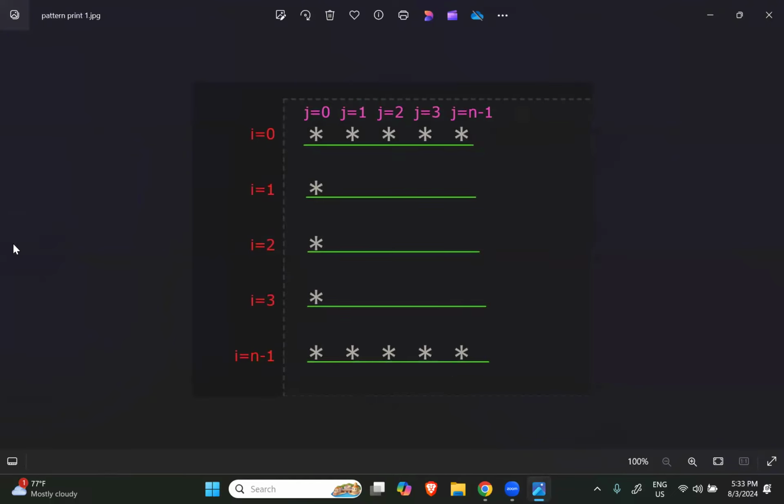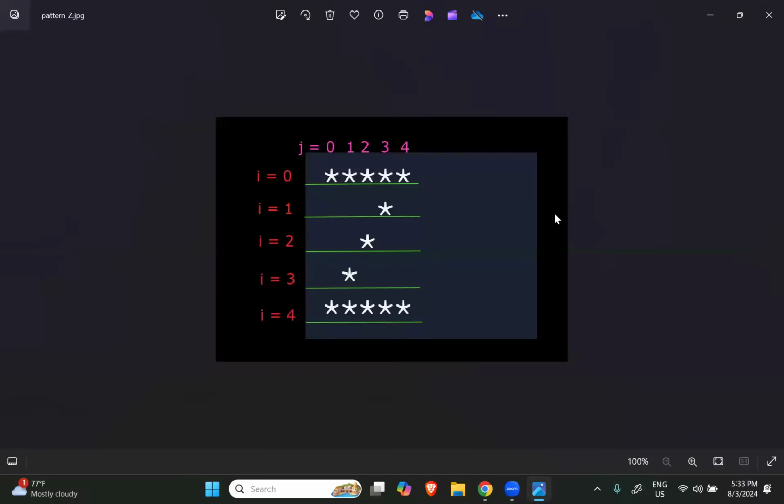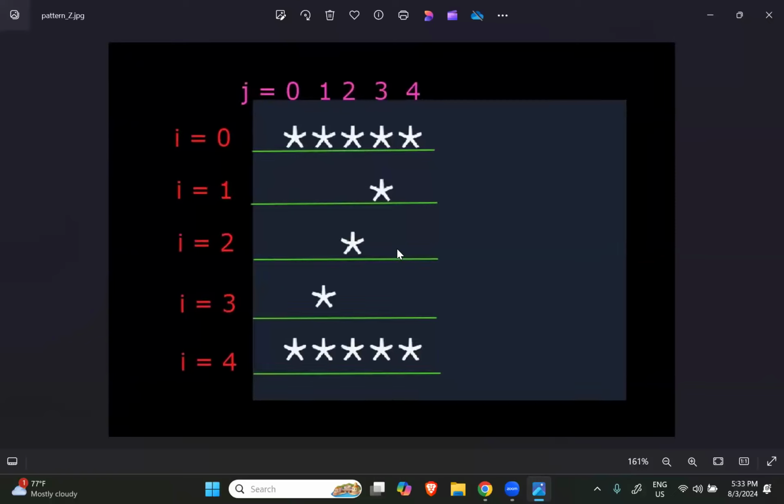Let's take this one, okay? Or we also had the Z pattern, right? Where did it go? Z. Yes, this is Z. So see, guys, now in the Z pattern, what if I have to print this diagonal? I have to print this diagonal here. Now, how will I print this diagonal? To print these diagonals, either it could be this or it could be this diagonal. There is a trick. So let's understand how to print the red line diagonal first.